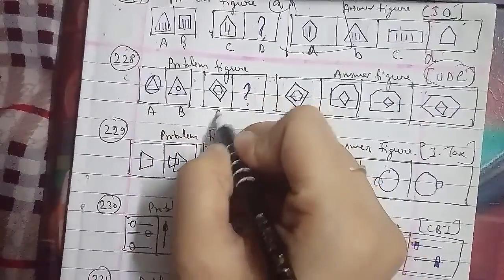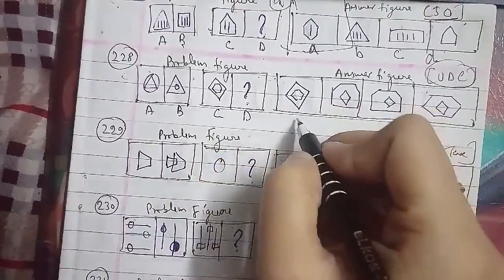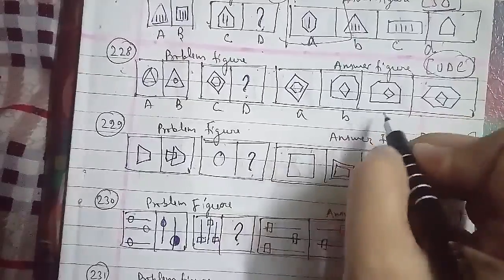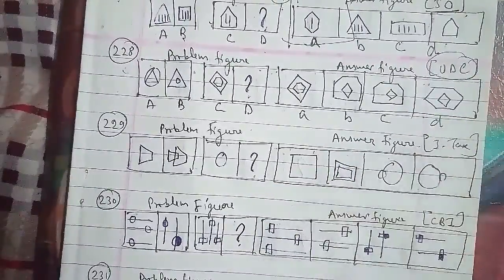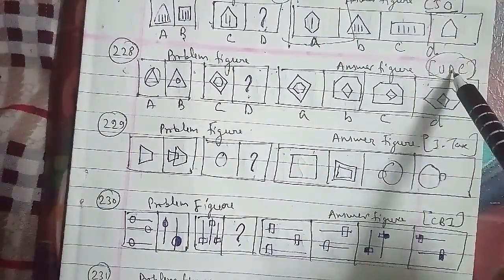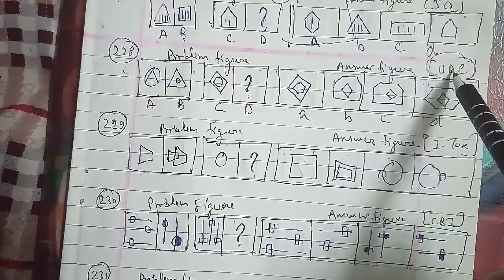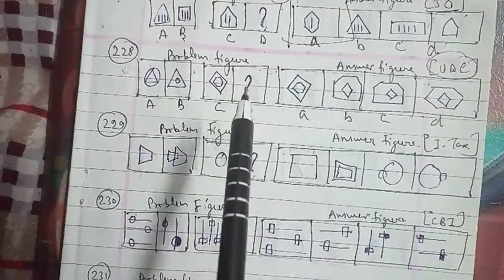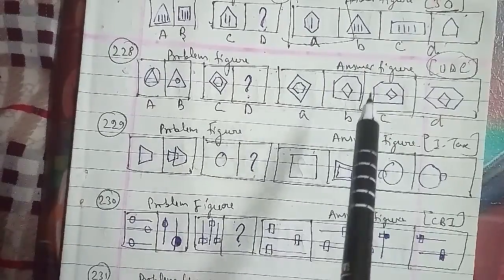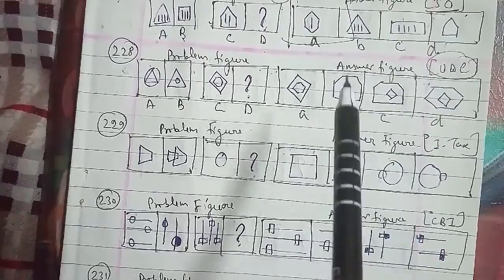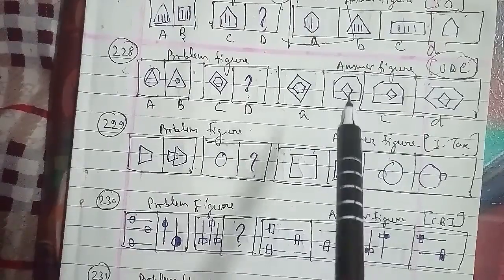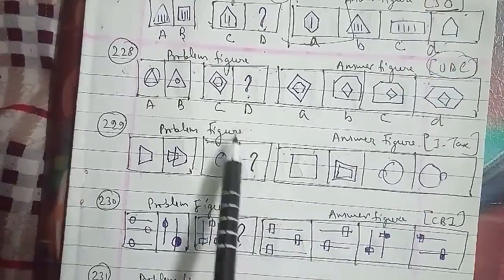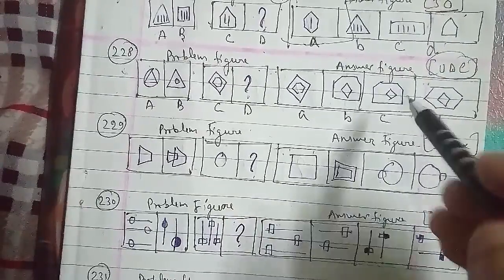So here itself, as you can see, this is your figure A, B, C and D. As I told you before, this is a very important question because this has been asked in the UDC examination paper, where the inner and the outer figure interchange positions by enlargement of the inner figure and decrease in size of the outer figure, and also the figure that gets in is shaded by dots. So we can say that the missing figure which we have to find out, the C figure, will be the right answer for this question as well.